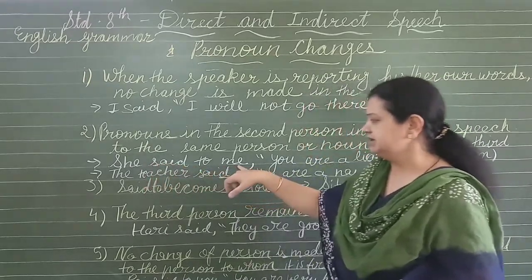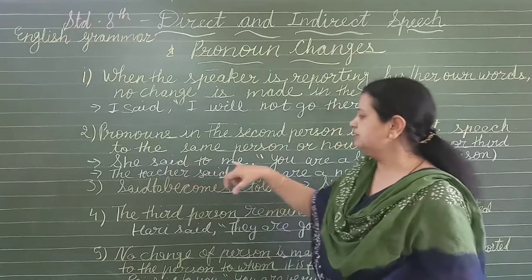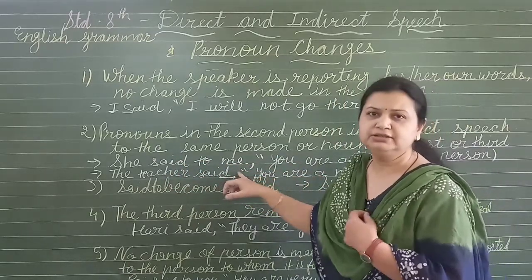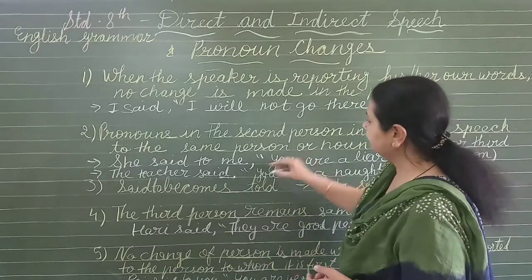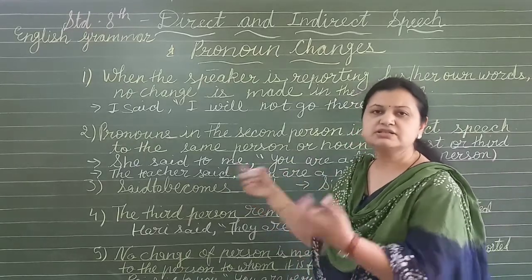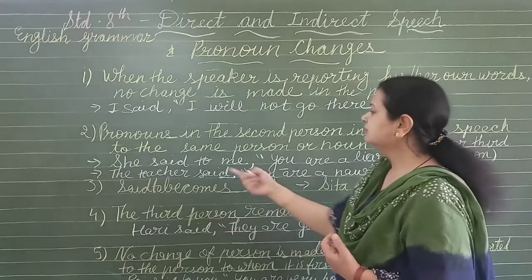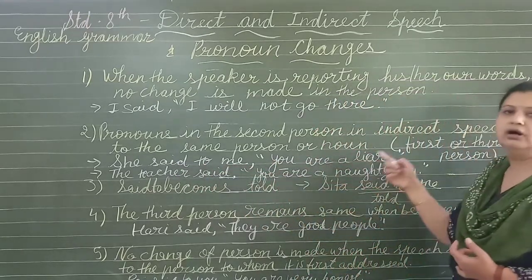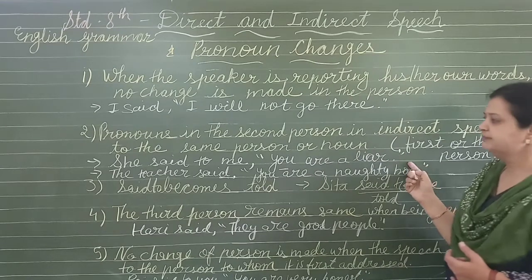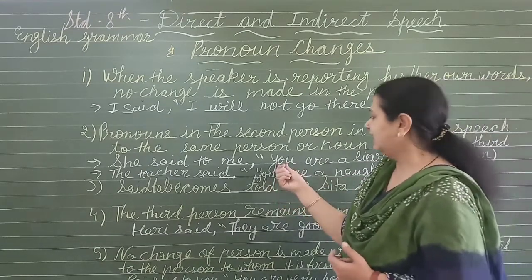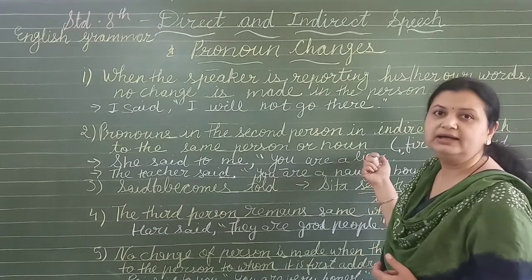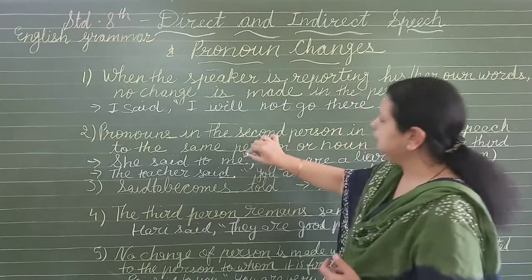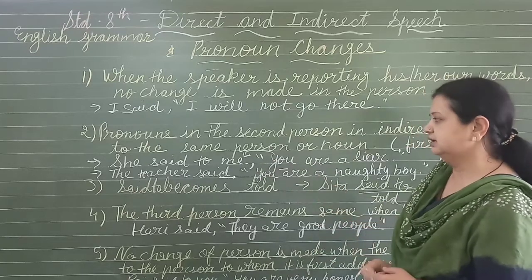She told me. Now here, you is for whom? For me. You is given for me, because she is telling me. Then she told me that I was a liar. Okay, it will be changed like this. I was a liar. Because you will be changed into the second person.